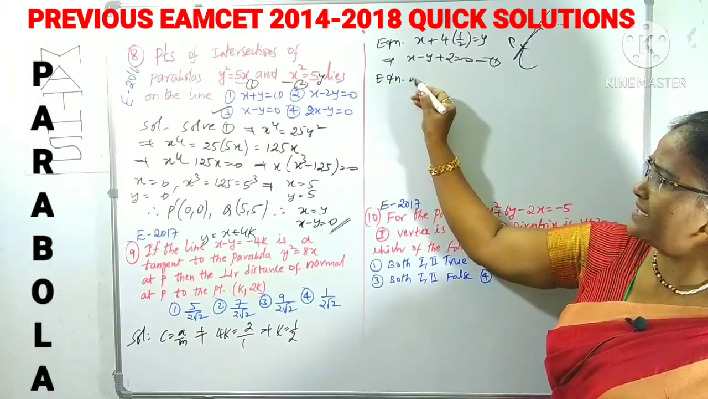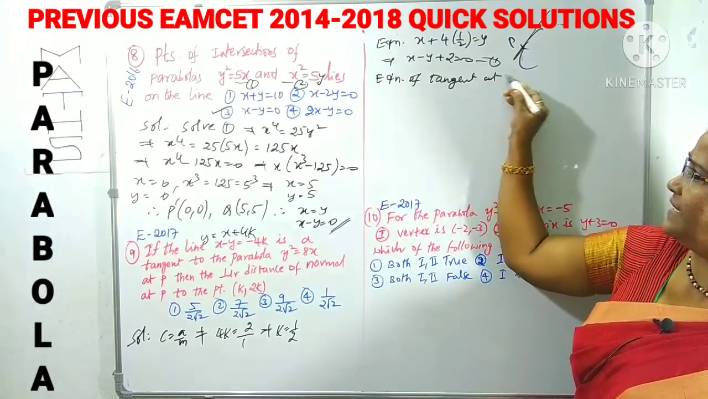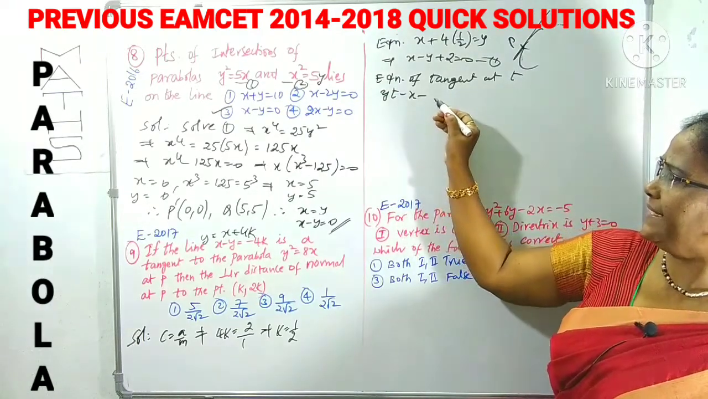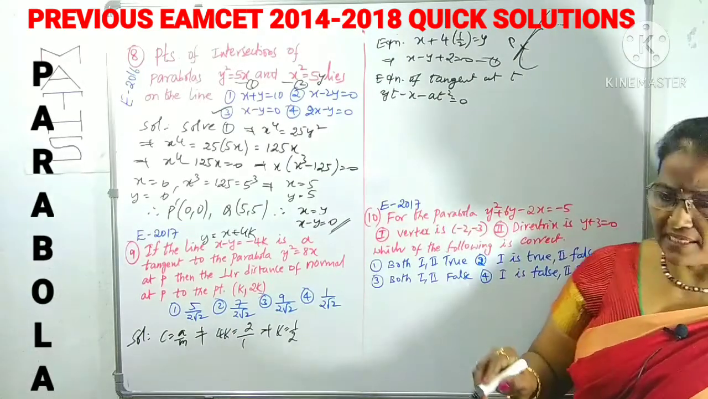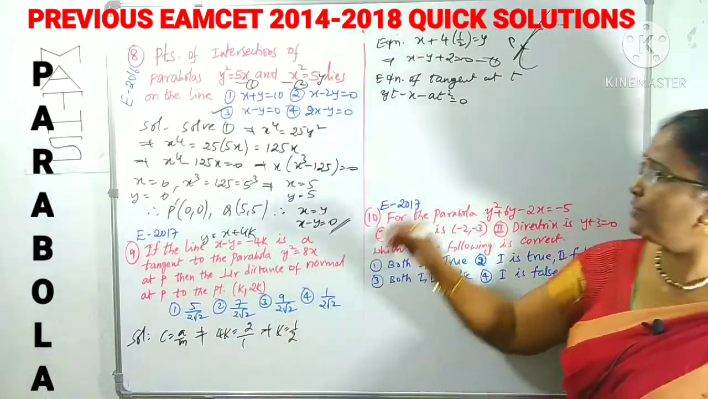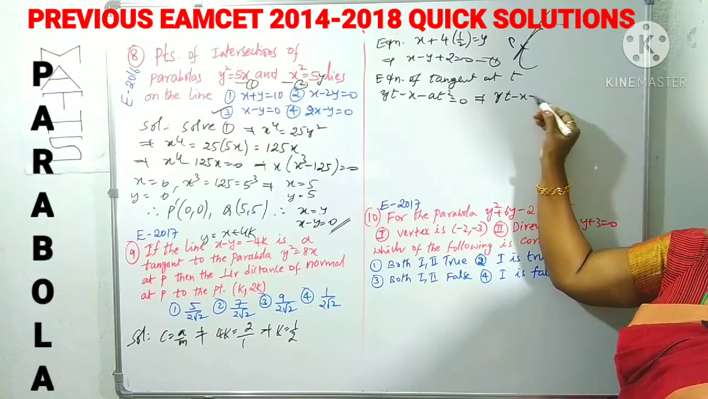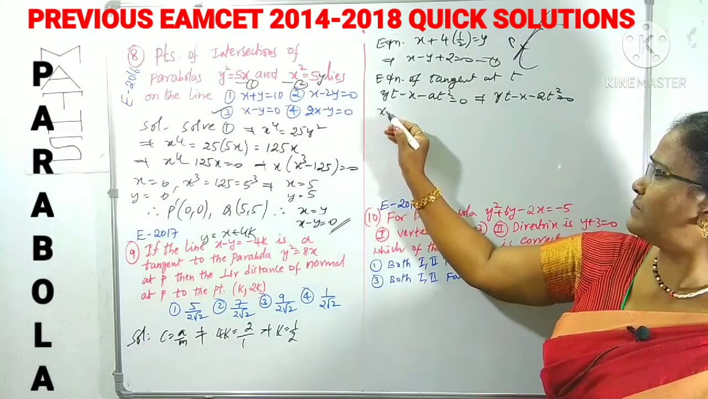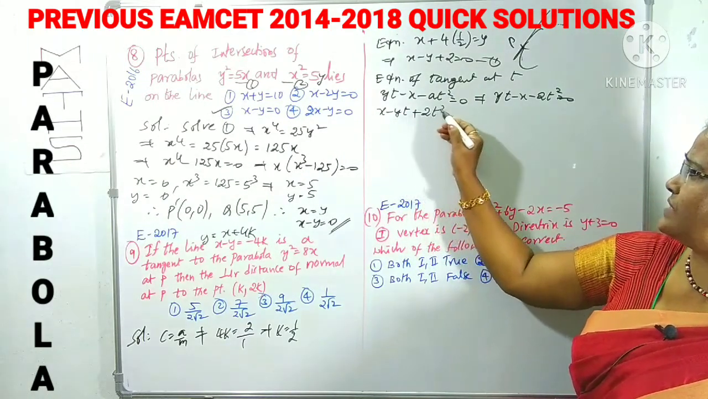Equation of tangent at t is yt minus x minus at square equals 0. What is a? a is 2. Therefore, we can rewrite it as yt minus x minus 2t square equals 0. Again rewriting, x minus yt plus 2t square equals 0.